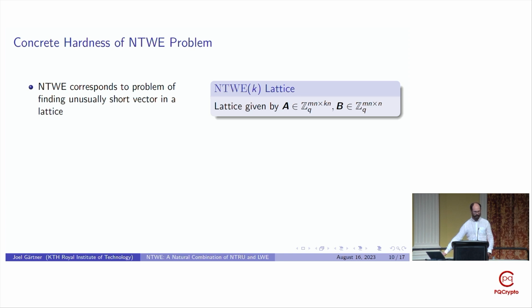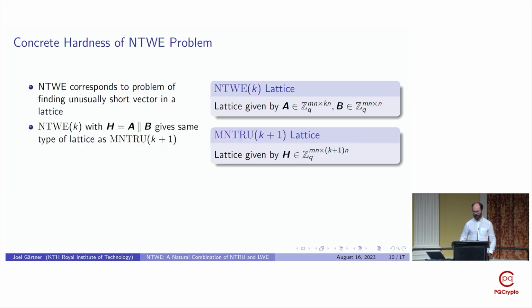In particular, for the NTWE problem in rank k, the corresponding lattice problem is essentially the same as the lattice problem in a module NTRU problem for rank k+1, which is exactly the relation between the more structured NTWE problem and the module NTRU problem on the previous slide.